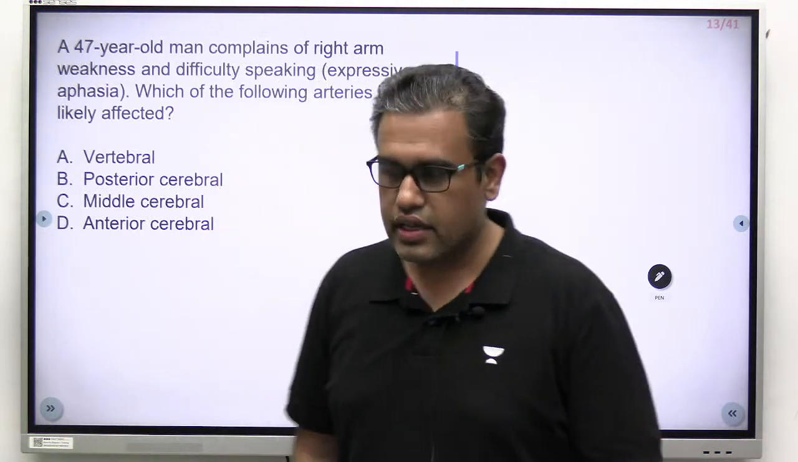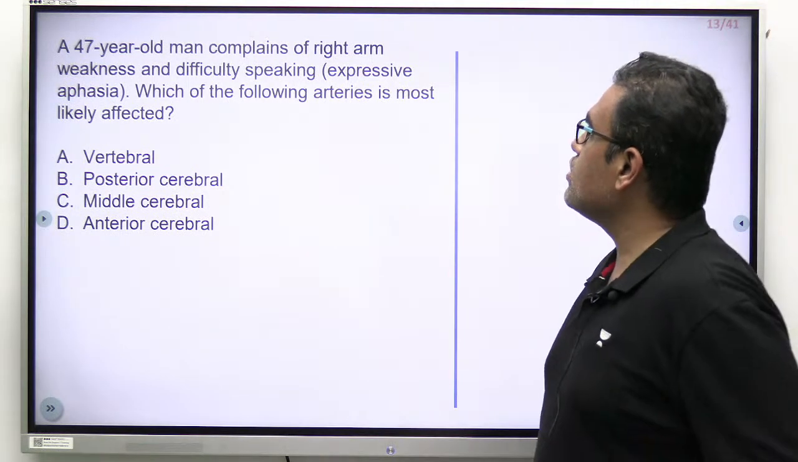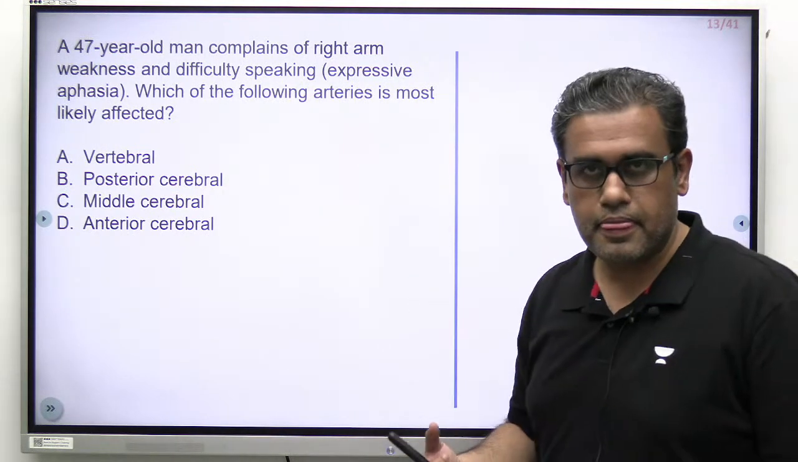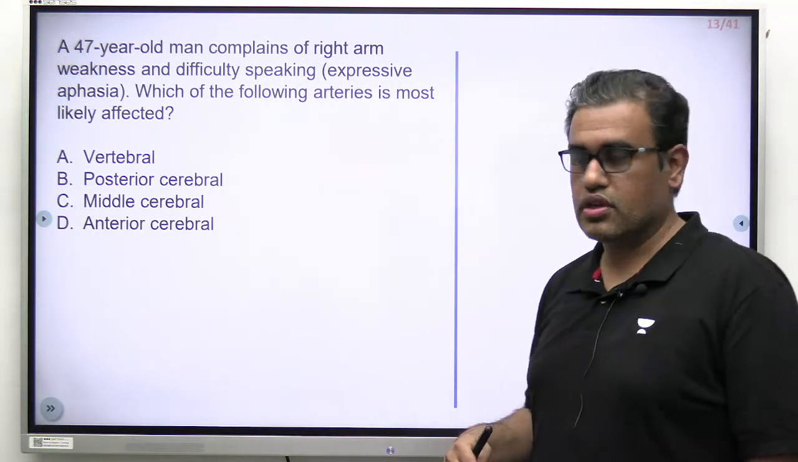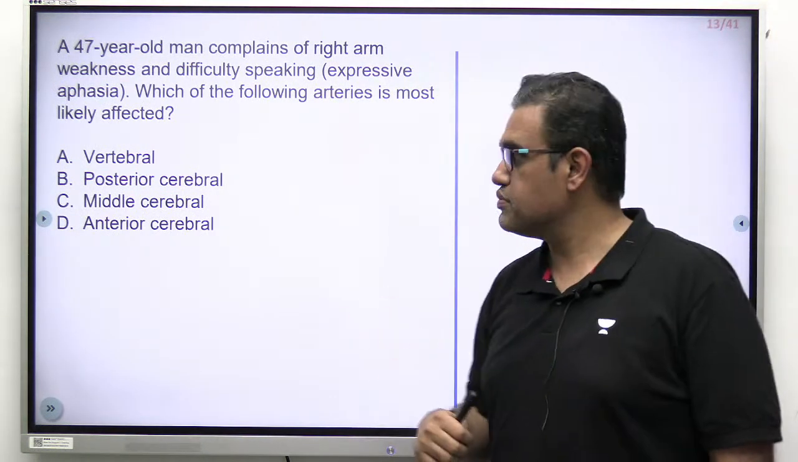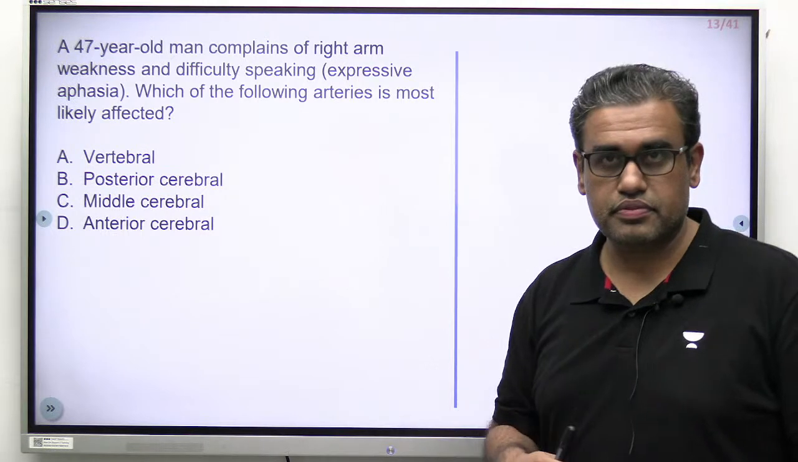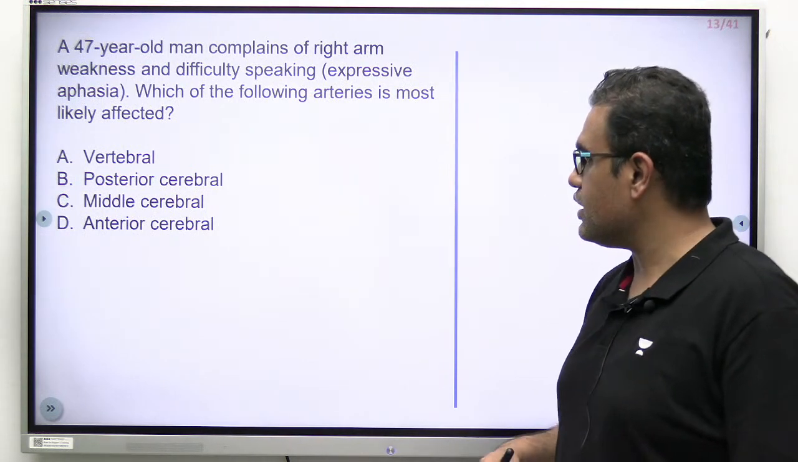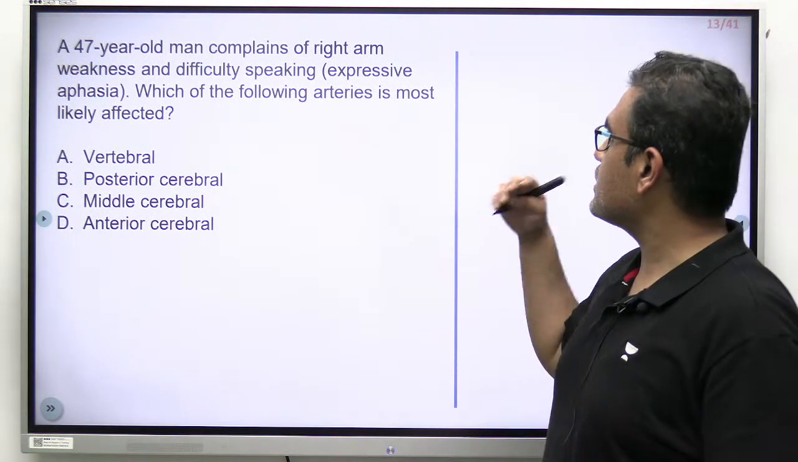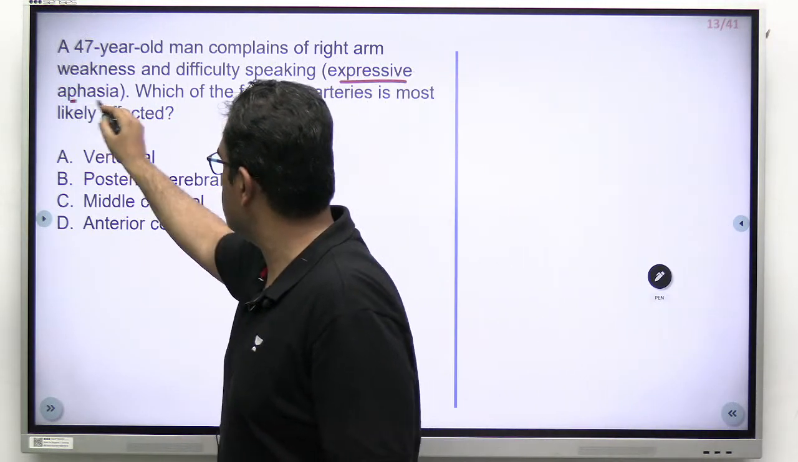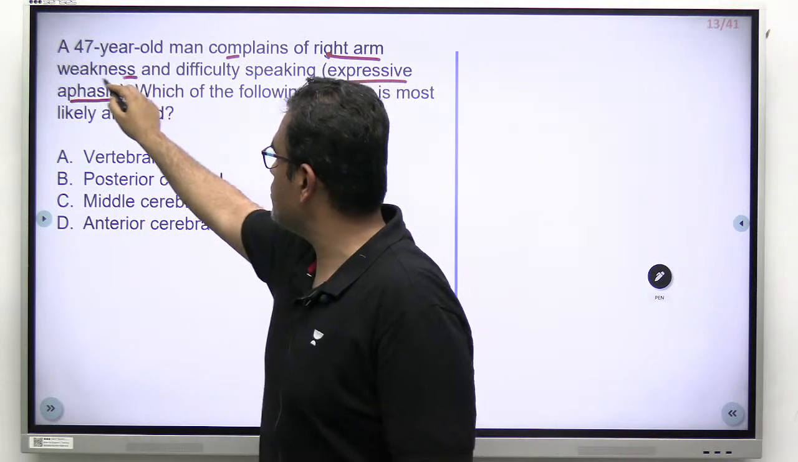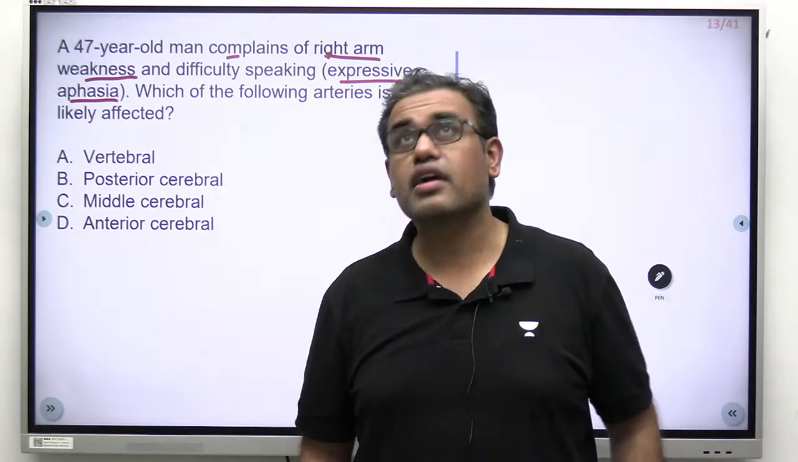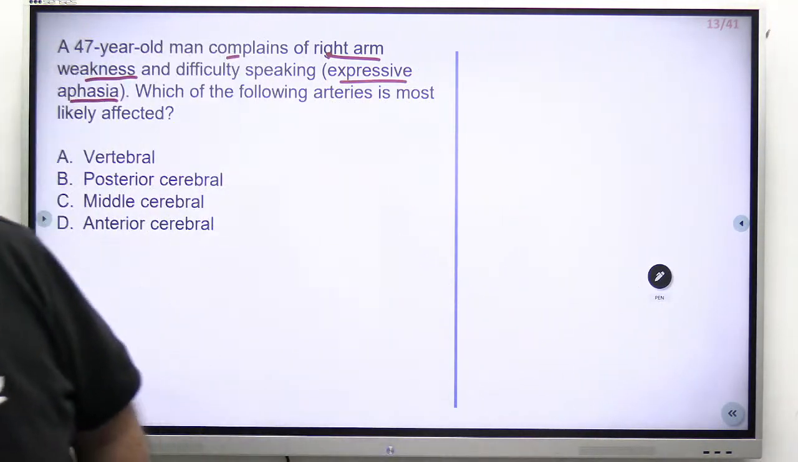Let's continue the session. Here is the first question, and it says that a 47-year-old man complains of right arm weakness and difficulty speaking. That is sort of expressive aphasia. Which of the following arteries is most likely affected? Is it a vertebral artery? Is it a posterior cerebral artery? Is it a middle or an anterior cerebral artery? There is expressive aphasia, and there is a weakness of right arm. What do you think? You can write ABCD as the option in the comment box, whichever you think is the correct answer over here.